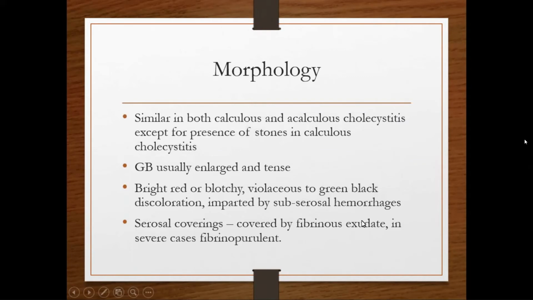Fibrinous exudate is related to fibrinogen. Fibrinogen is a soluble protein in blood plasma that is converted to fibrin through the action of thrombin during blood clot formation. You have studied this in coagulation.